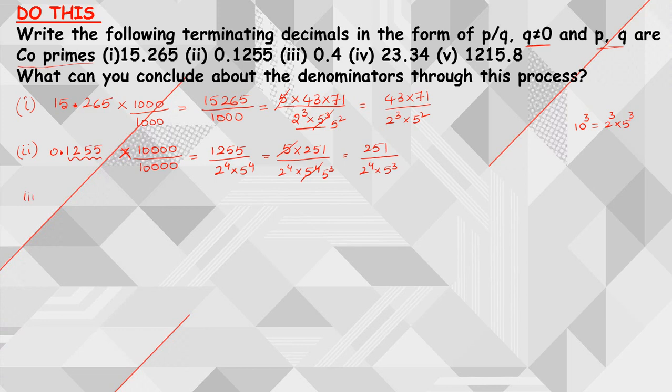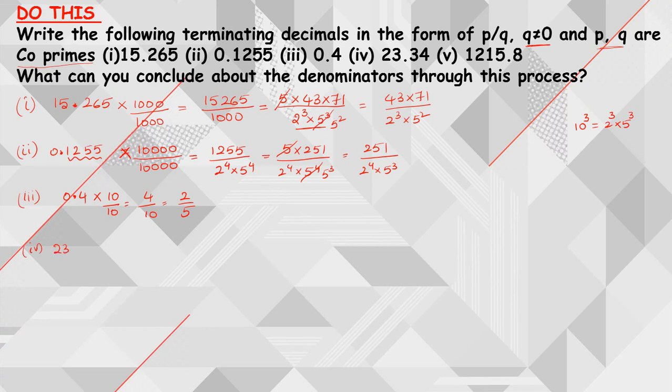Next, moving on to the third one, 0.4. After the decimal point, how many place values are there? Only 1. So directly multiplying and dividing by 10, which gives me 4 by 10. 4 by 10 I can write as 2 by 5. A simple calculation.